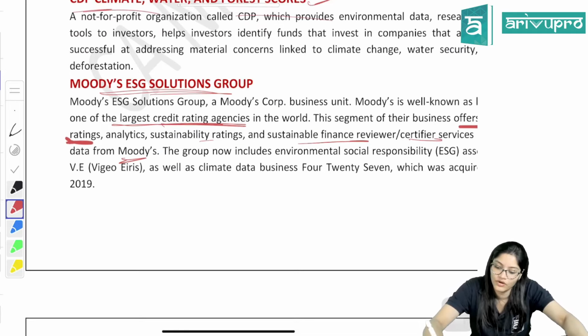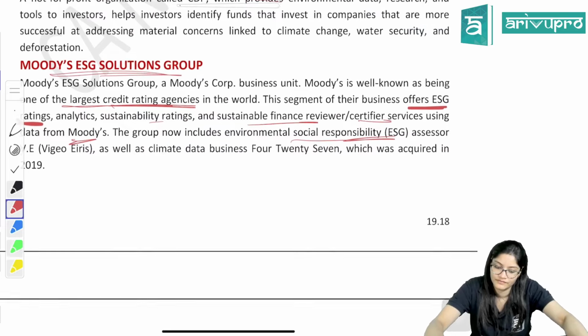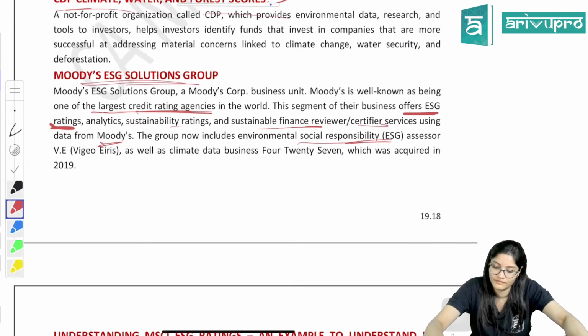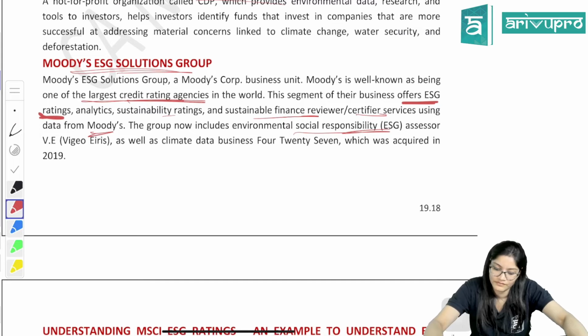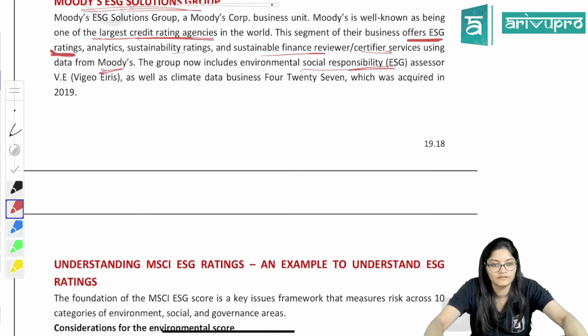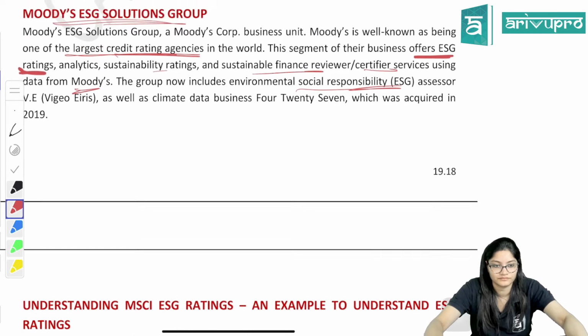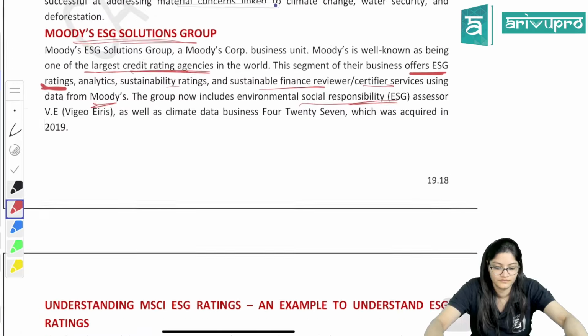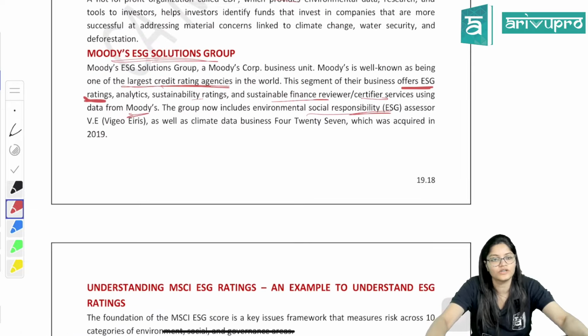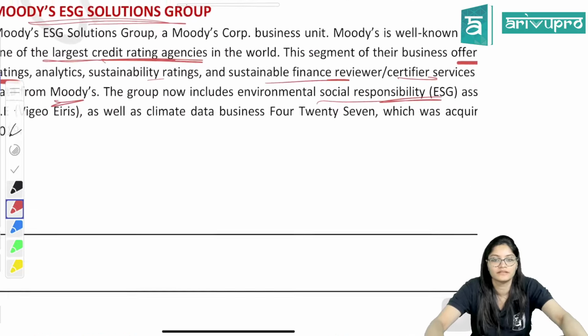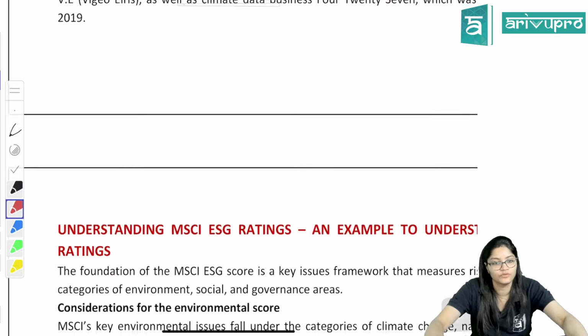One of the groups is your ESG. Done? So you have to remember whatever specific things are there. Otherwise, general things anyway, we are going to write down.